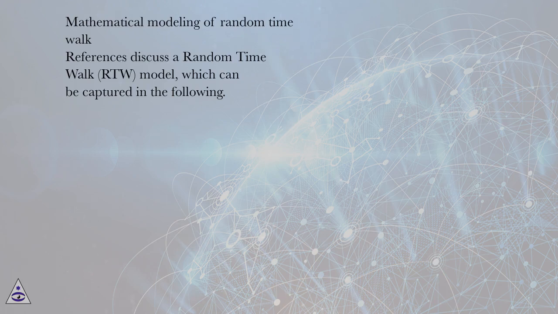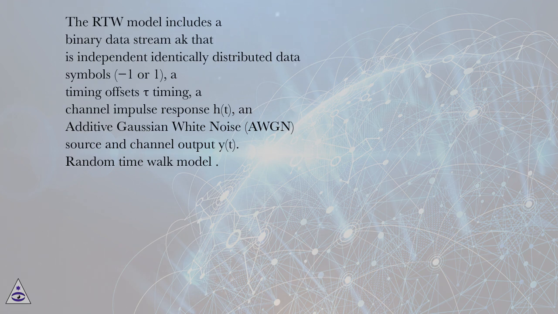Mathematical modeling of random time walk. References discuss a random time walk, RTW, model, which can be captured in the following. The RTW model includes a binary data stream a_k of independent identically distributed data symbols, -1 or 1, timing offsets tau, a channel impulse response h(t), an additive white Gaussian noise, AWGN, source, and channel output y(t).